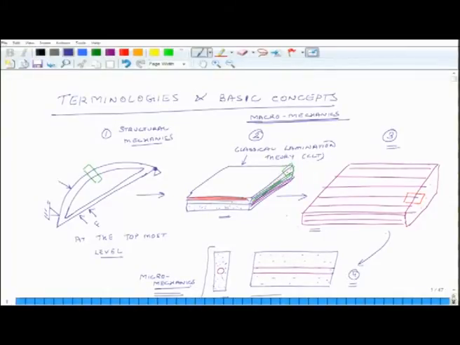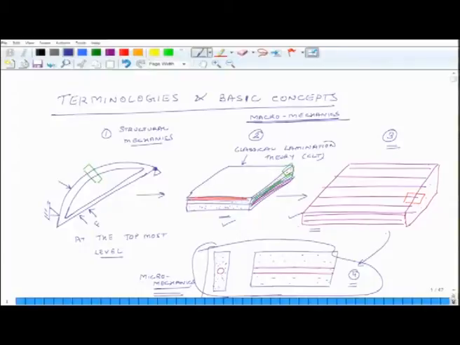So, in this course what we will learn is how to do this and how to do this. We will directly use some results from micromechanics, because that can become one separate course, but we will use some results of micromechanics integrated with macromechanics results to develop an understanding of classical lamination theory. So, that is the overall goal which we will seek to meet by the end of this course.